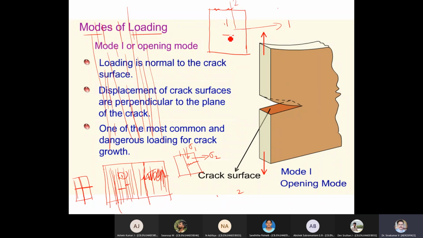Now crack 1, in what direction will the crack grow? Let us say you focus on crack 1. What direction will the crack grow? Vertically only, sir. Tell me in terms of number. 2, sir. It goes like this, isn't it? Yes, sir. Crack 2? Direction 1, sir. This is where you are making a mistake.